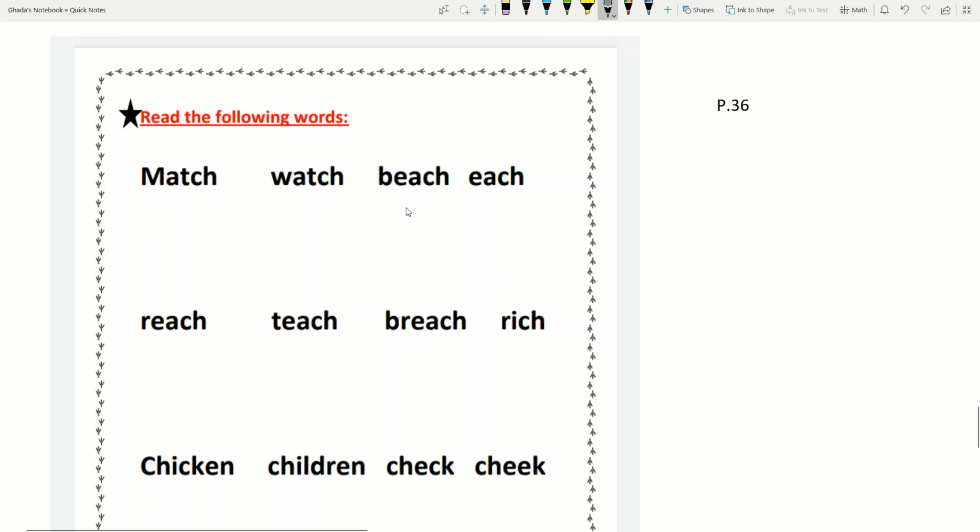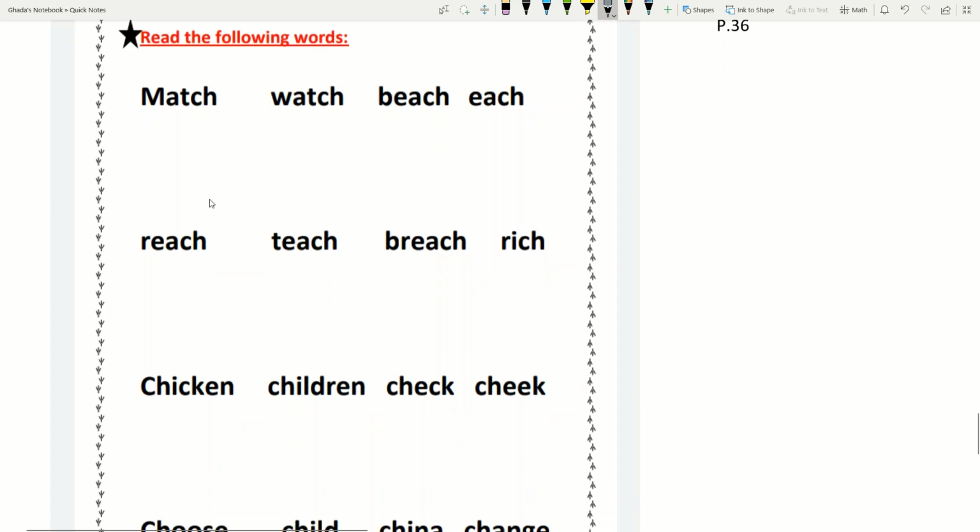Now page 36, and we will read the following words. I will read them for you, and I just want you to repeat after me, okay? Match, match. Watch, watch. Beach, beach. Each, each. Reach, reach. Teach, teach.